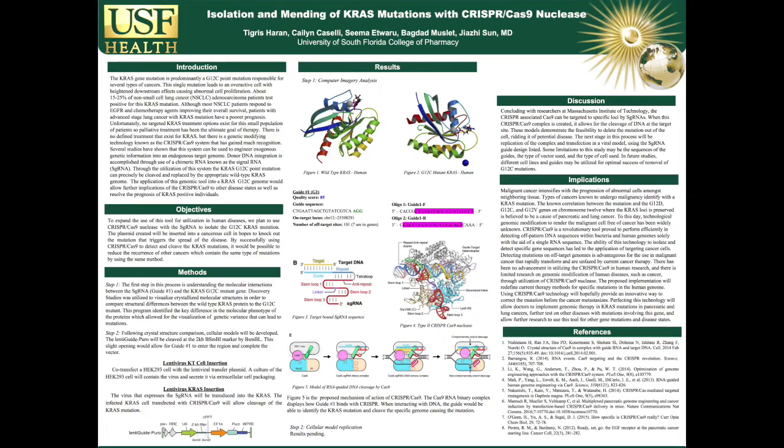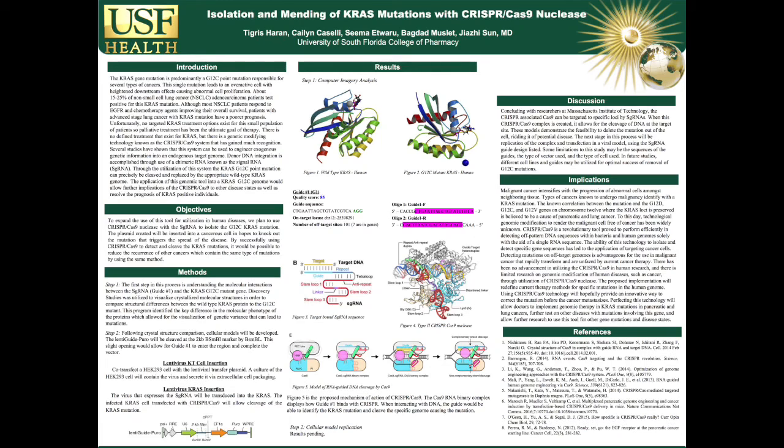Hi, my name is Baghdad Muslat, and I'll be going over the discussion and implications. Concluding with researchers at Massachusetts Institute of Technology, the CRISPR-associated Cas9 can be targeted to specific loci by signal RNAs. When this CRISPR-Cas9 complex is created, it allows for the cleavage of DNA at the target site. These models demonstrate the feasibility to delete the mutation out of the cell, ridding it of potential disease.